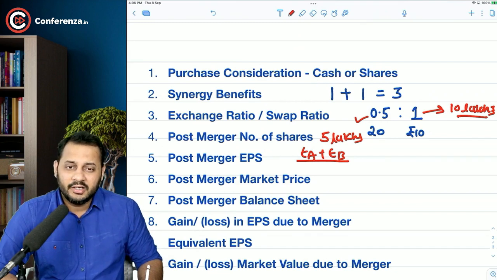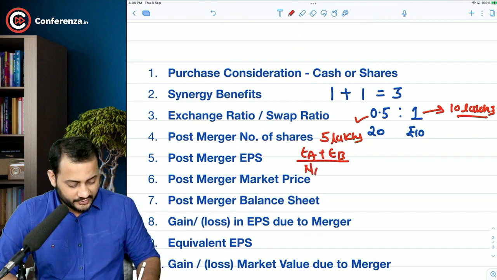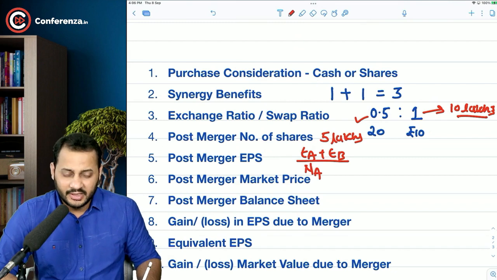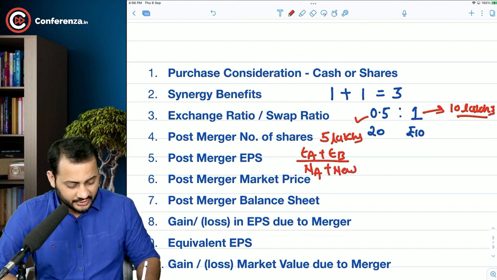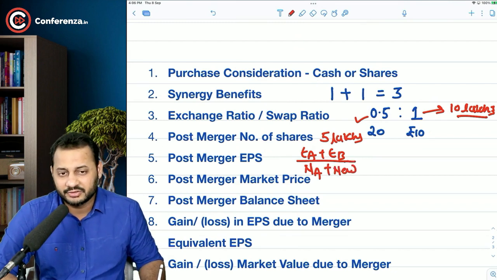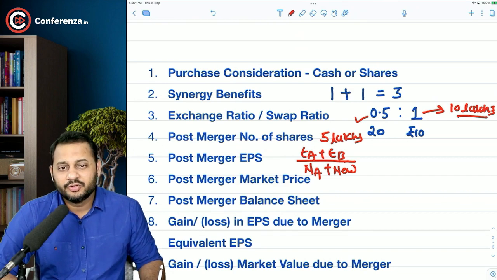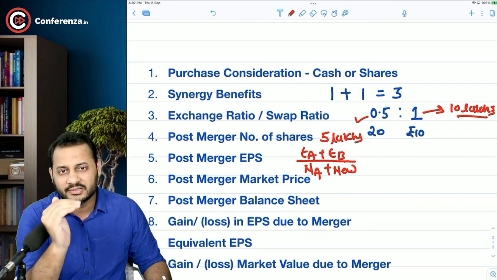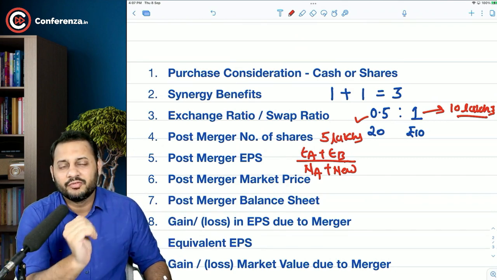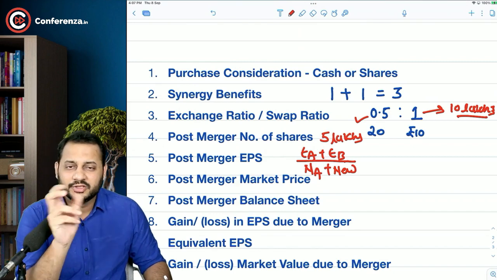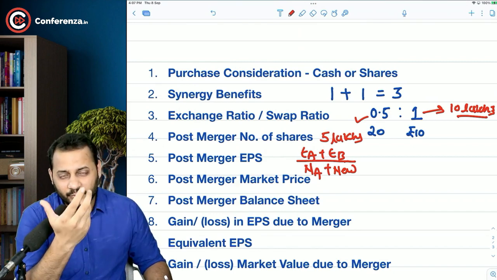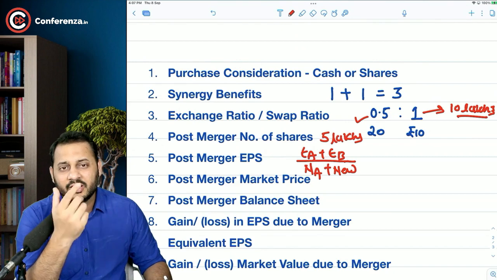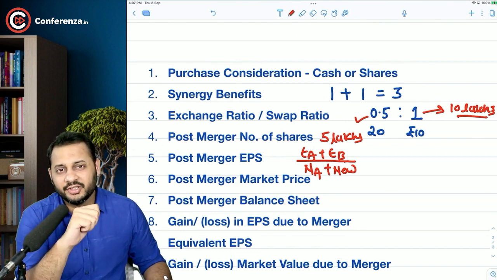The number of shares is company A's existing shares plus the new shares you have issued, like 5 lakh shares. The concept of EPS remains the same, total earnings divided by number of shares, but post merger EPS has post merger earnings in the numerator and post merger number of shares in the denominator.